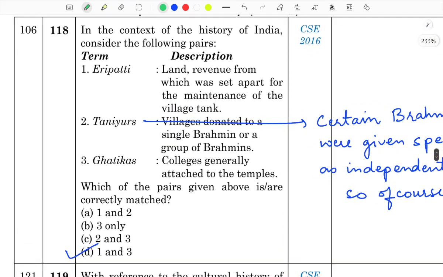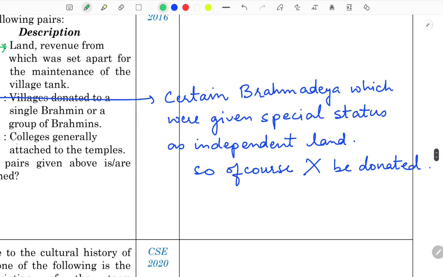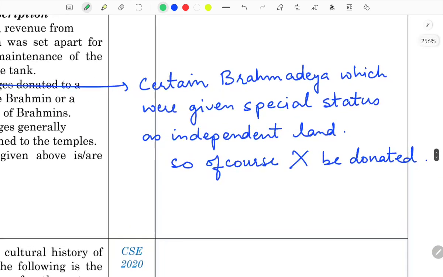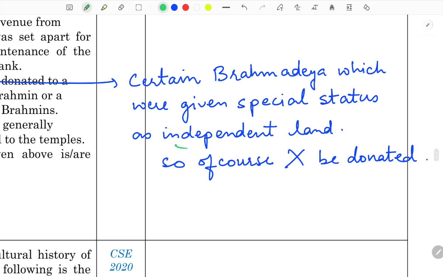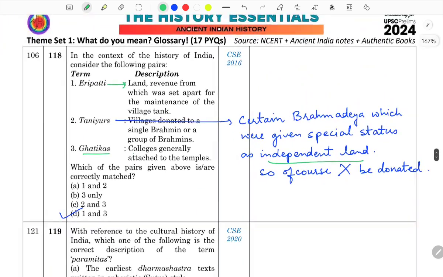From 2016, in the context of history of India, consider these terms: Aripatti, Tanur and Ghatika. From your Upinder Singh, included in your notes, in your glossary, and also in the explanation which I just discussed in the beginning of this video. Aripatti, yes, correct. Land revenue from which was set apart for the maintenance of the village tank. Ghatikas, colleges generally attached to the temples. Tanurs, village donated to a single Brahmin? No. Tanurs basically were certain Brahmadaya which were given special status as independent land. If it is independent, then of course they can't be donated.